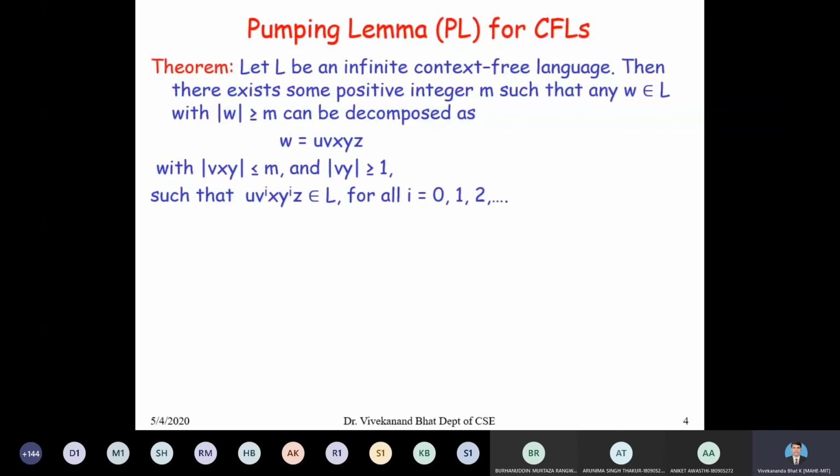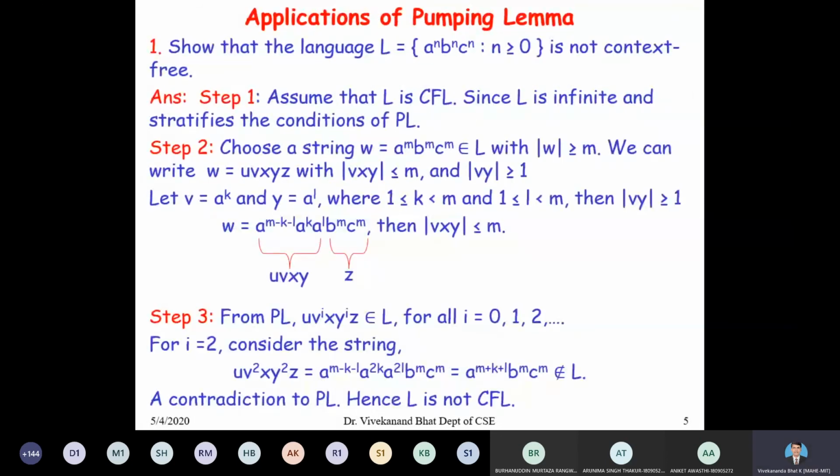If L is an infinite context free language, then we can apply the pumping lemma. Then there exists some positive integer m such that any w belonging to L with the length of w greater than or equal to m can be decomposed as w is equal to uvxyz. So for that, we first assume that L is context free.